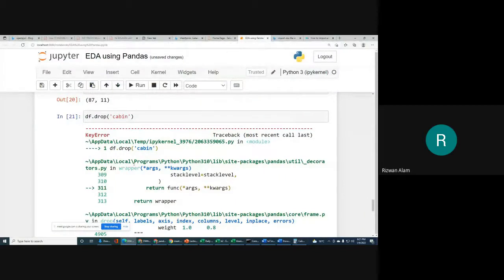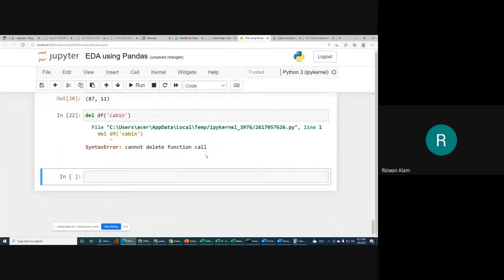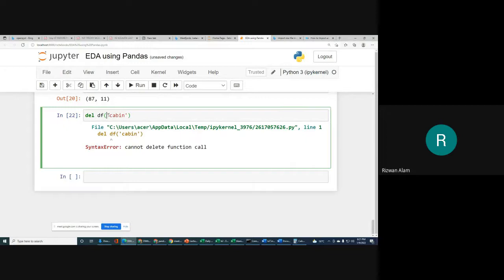So we will do this thing, del, and then we will write our data frame name df, and cabin we want to drop. Okay, it says cannot delete function call. So it is a function call, so we should write like this actually.